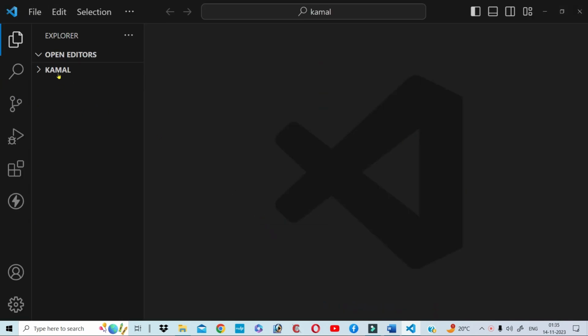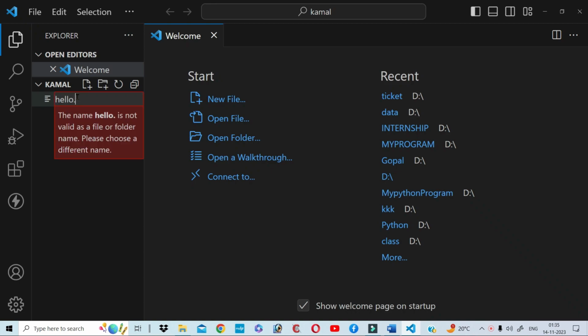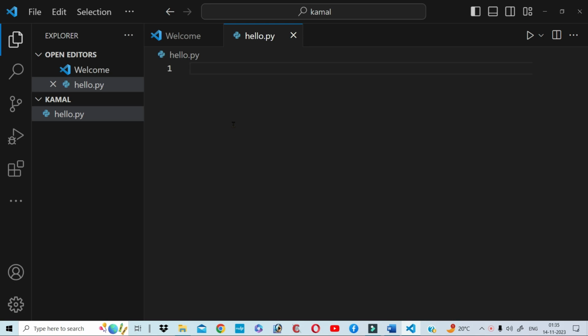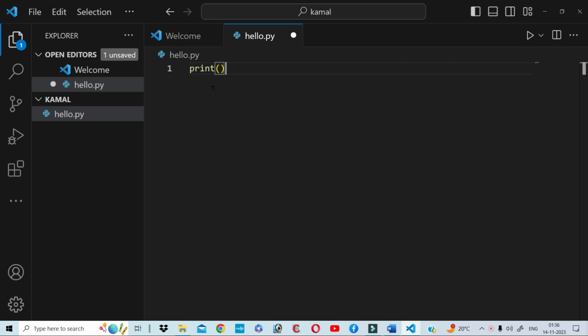So here the Komal folder is open, and now you need to create a new Python file in the Komal folder. Click here, create, suppose hello.py, and hello.py is the Python file. Now here we print a message in Python like hello world, and now run it.